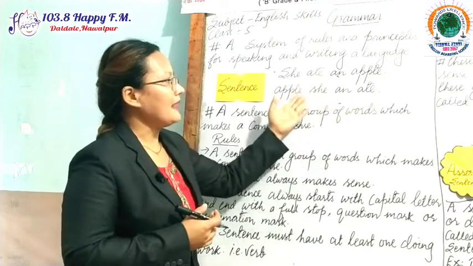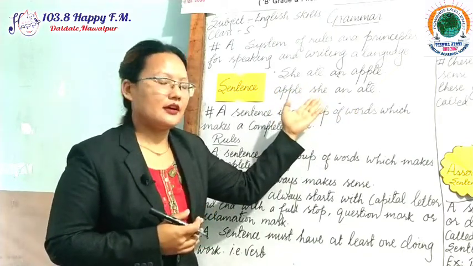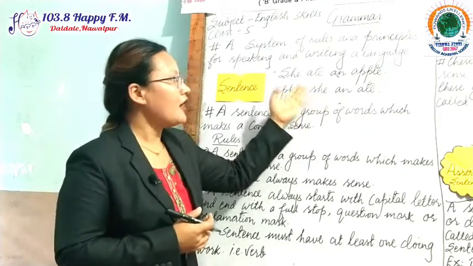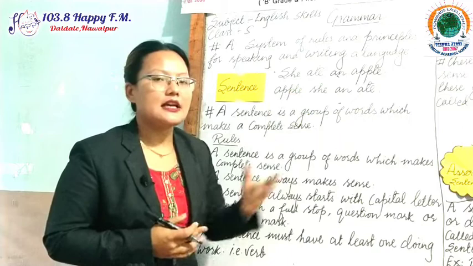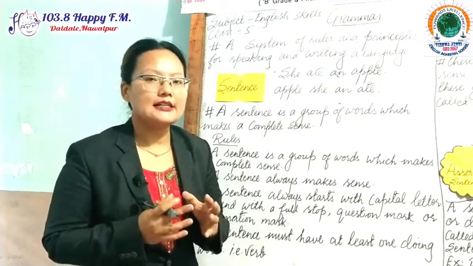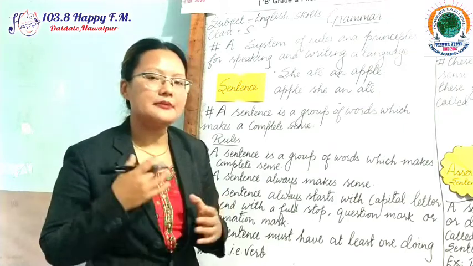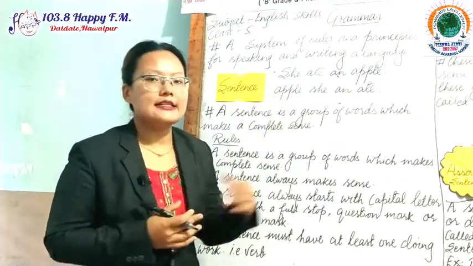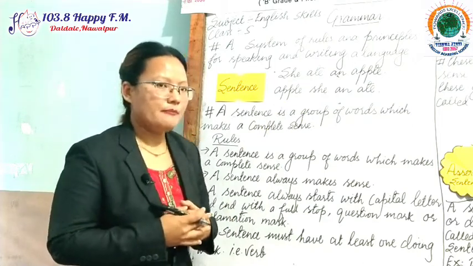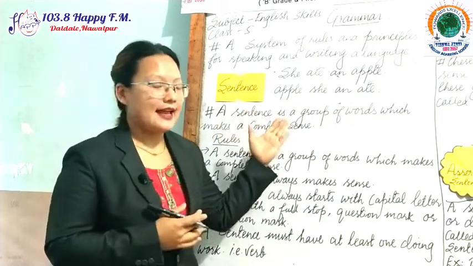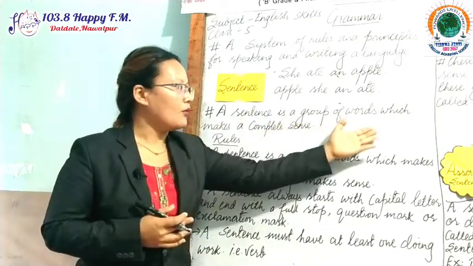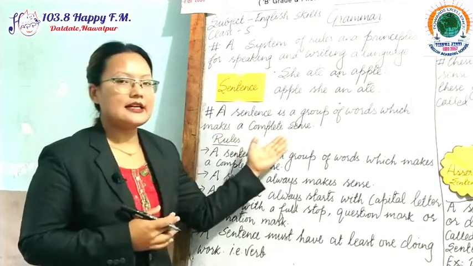So in these two examples, we cannot call the second one a sentence. The first one is made up of a group of words and gives us complete sense, complete thought, complete meaning. But the second is only a group of words, it doesn't give us any sense. So, we can define a sentence like this. A sentence is a group of words which makes a complete sense.